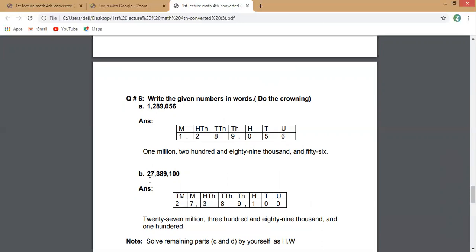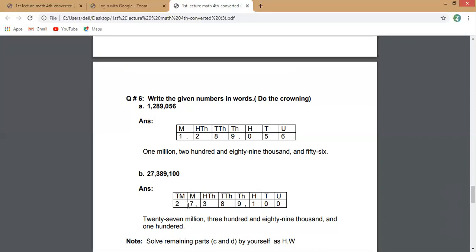Okay, come to the B part. First of all, you will read how many digits are here. You can observe you have 8 digits. For an 8-digit number, you will go up to 10 million. The first house is ones, the second house is thousands, and the third house is the million house, and you have a 2-digit number. So it will be 10 million. Start writing from the unit place: unit, tens, 100, 1,000, 10,000, 100,000, million, 10 million. You will put digits accordingly, starting from the right-hand side.